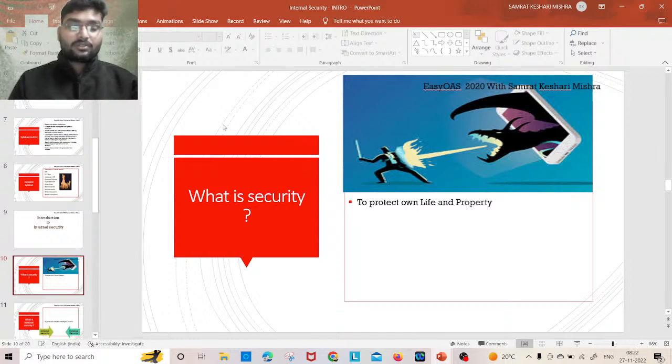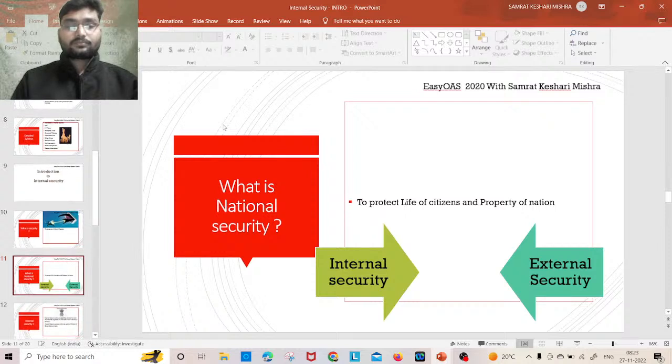So the state has two functions, one police state and one welfare state. So the state has to discharge the function of a police state. It will protect the life and property of a citizen. Now, national security is all about protecting the life of the citizen and property of the nation.